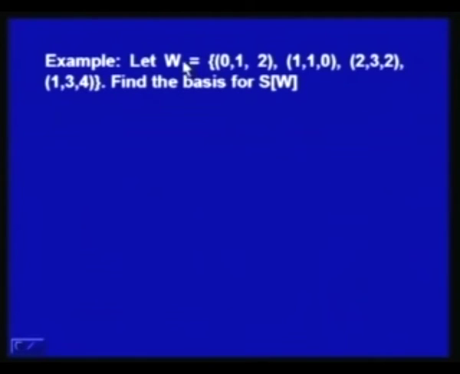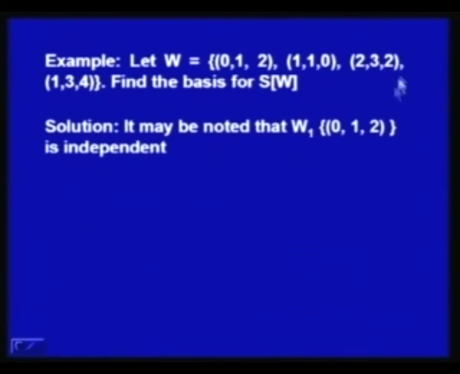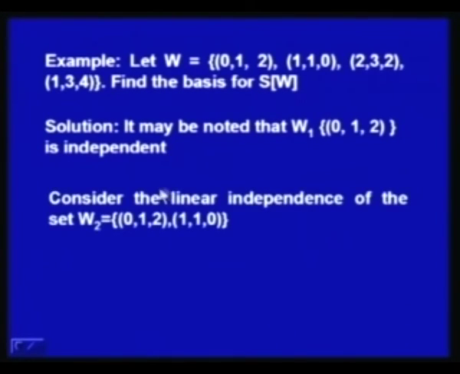W is a subset of R3 because all the vectors belong to R3. So, we have to form the basis for span of W. What I have to do is, I will see one by one whether they are independent or not. So, starting with (0, 1, 2) in W1, (0, 1, 2) is always independent, so it may be extended to form a basis.